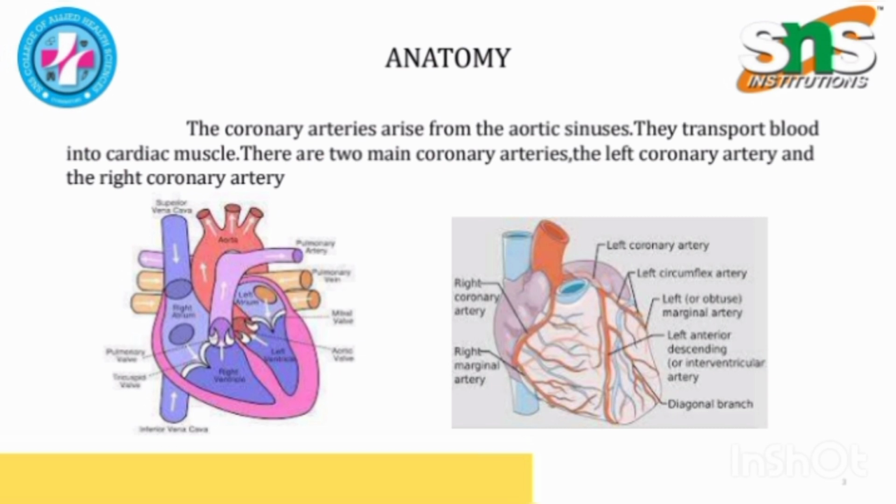Anatomy. The coronary arteries rise from the aortic sinus. They transport blood into the cardiac muscles. There are two main coronary arteries, the left coronary artery and the right coronary artery.